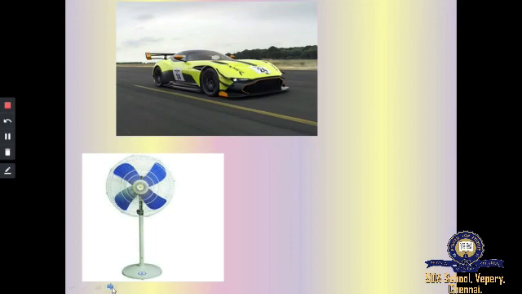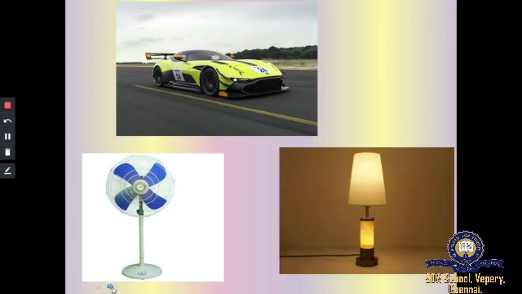If they were designed with light bases, they would not be stable and would fall. Similarly, table lamps are designed with large heavy bases to make them stable. These are some real life applications for center of gravity and stability.